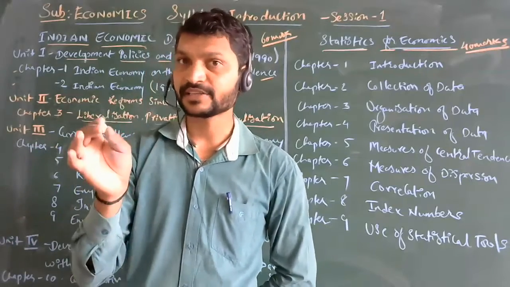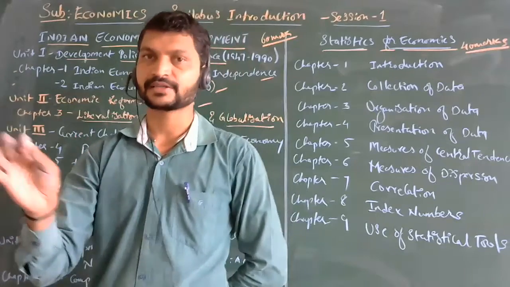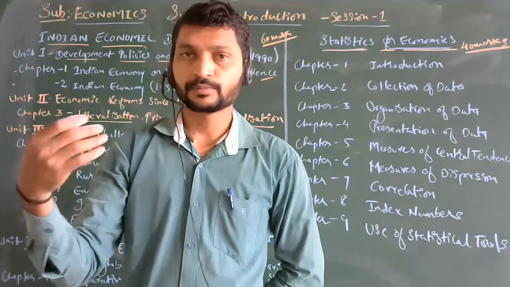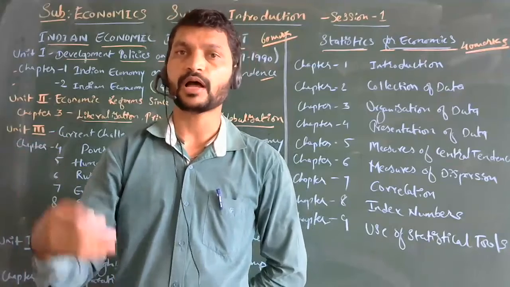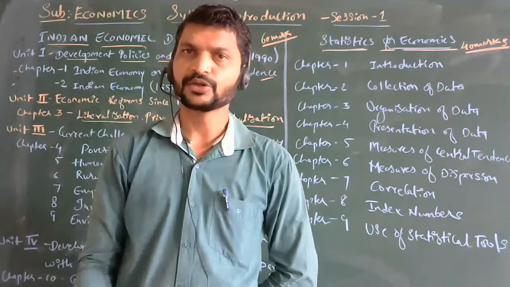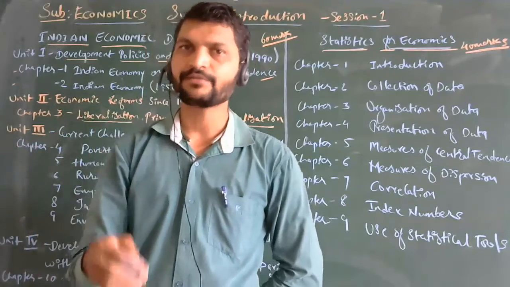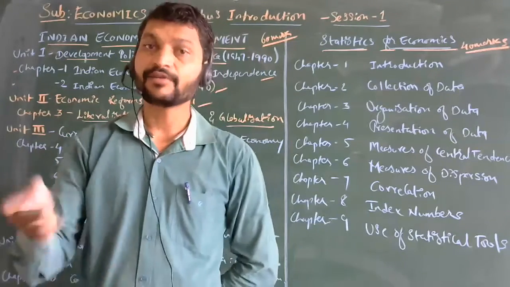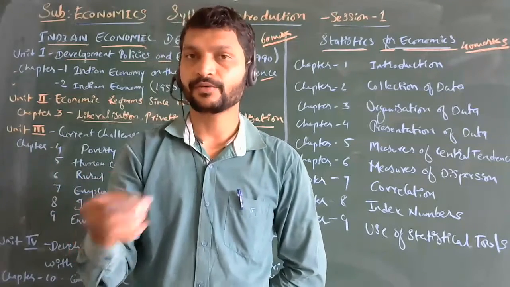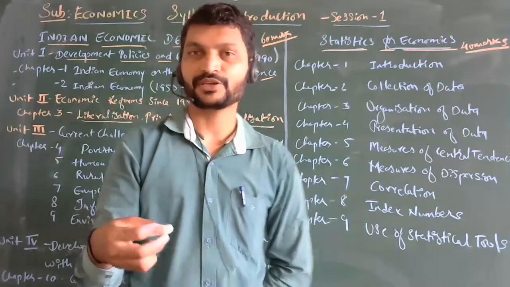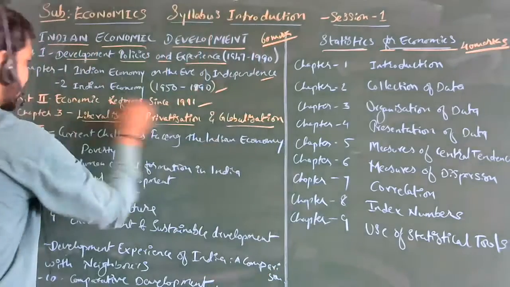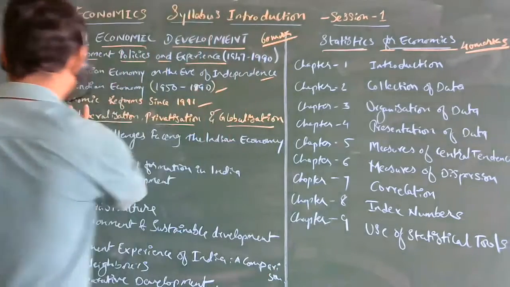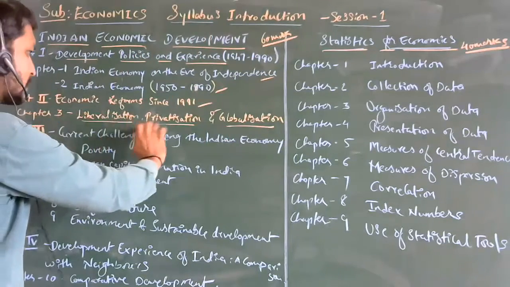The remaining 15 sectors were privatized and given to private investors to give an opportunity to develop our nation. Due to that, we are now a developing nation. This is the second unit, with only one chapter.